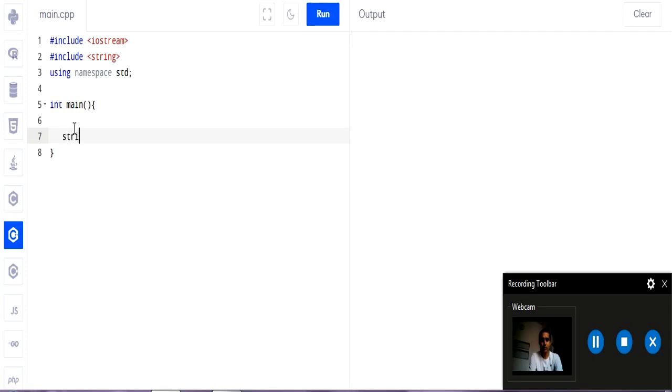So what we do here is take a string and name it from C type, and in double quotes we write here C style string. So what does C style string mean? In programming context, we can say if our source data is in the form of a string literal, then we say it is a C style string. So what is a string literal?